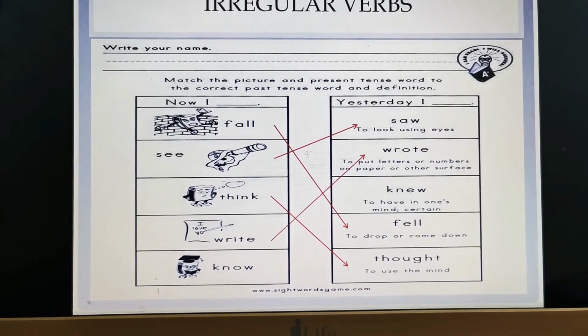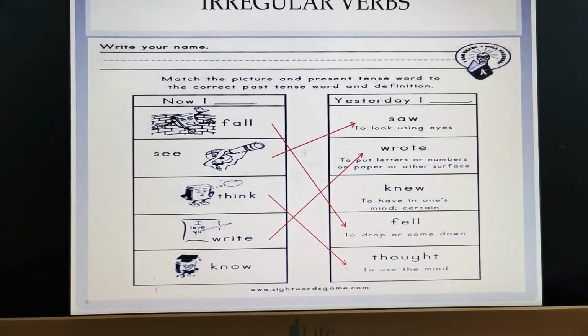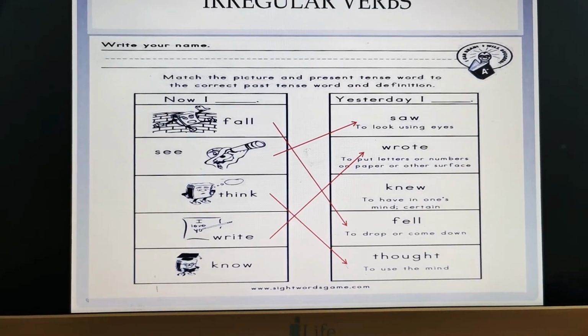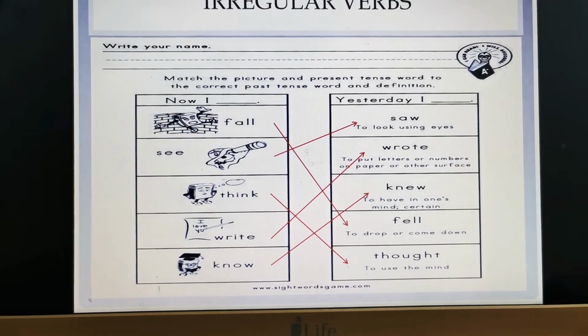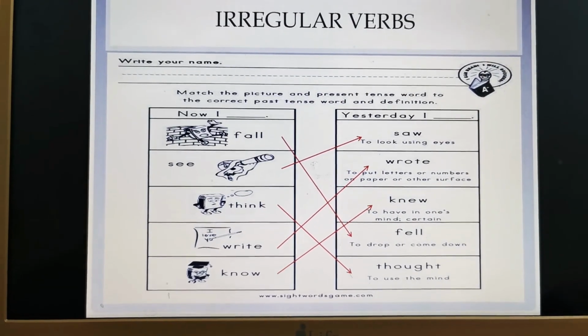Now I write. Yesterday, I wrote. Now I know. Yesterday, I knew. So this was irregular verbs for you.